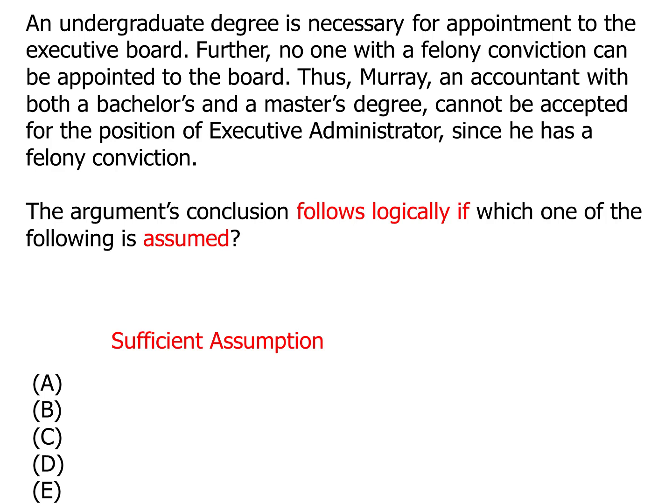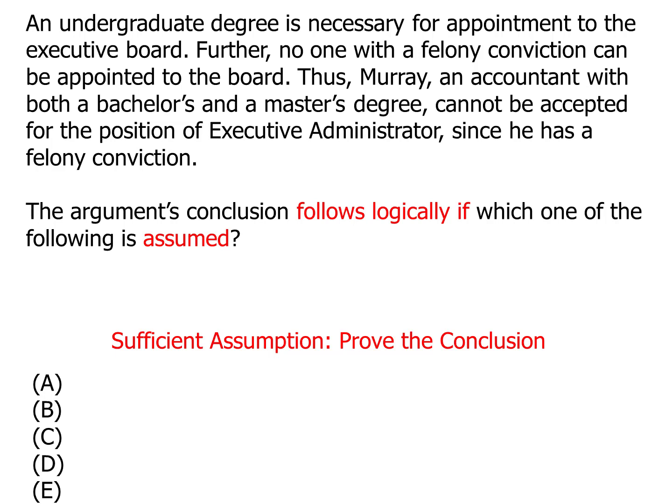As a sufficient assumption question, our main task is to find the conclusion, find the evidence, and notice the gap between conclusion and evidence. On a sufficient assumption question, the correct answer will bridge the gap between those two things, proving the conclusion absolutely true. Essentially, when we take the right answer and add it to the evidence that we already have, the conclusion will be 100% true, proven beyond the shadow of a doubt.